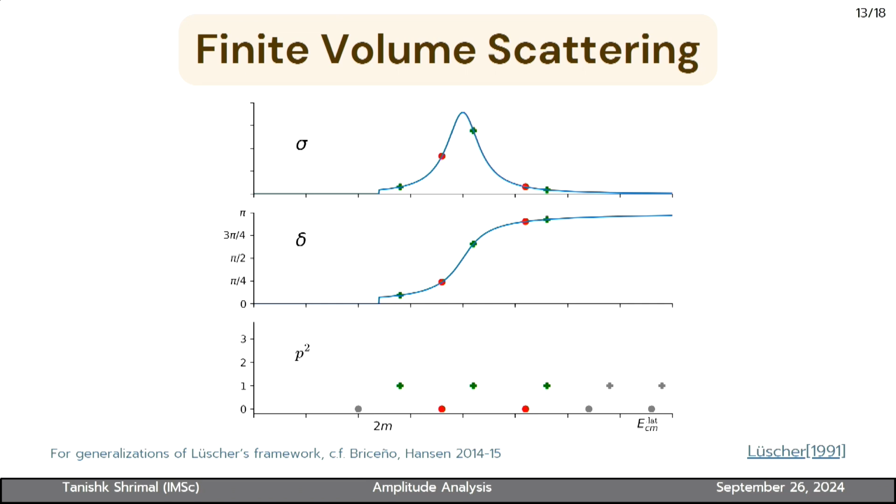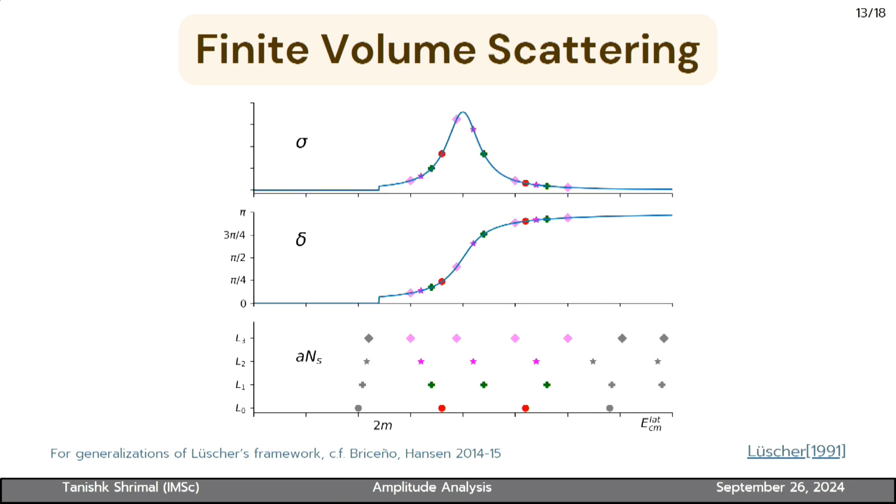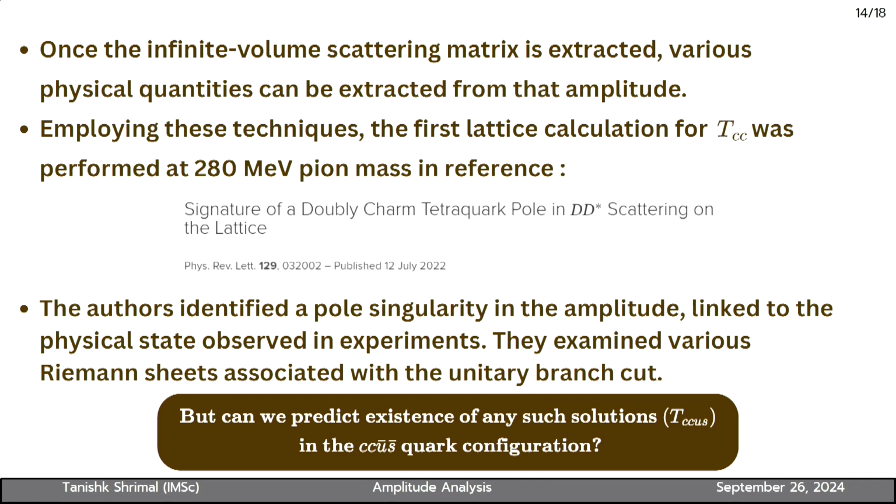And if we include more and more momenta, we can constrain the cross section and amplitude more and more. And what we can do is not just consider a single volume, but we can consider multiple volumes, and then we can try to constrain the amplitude more.